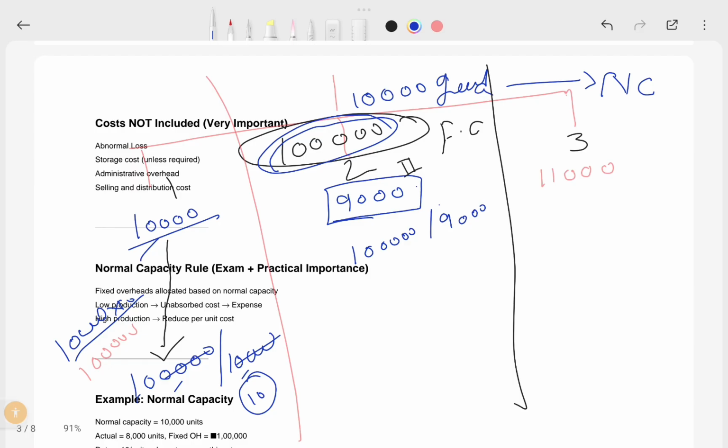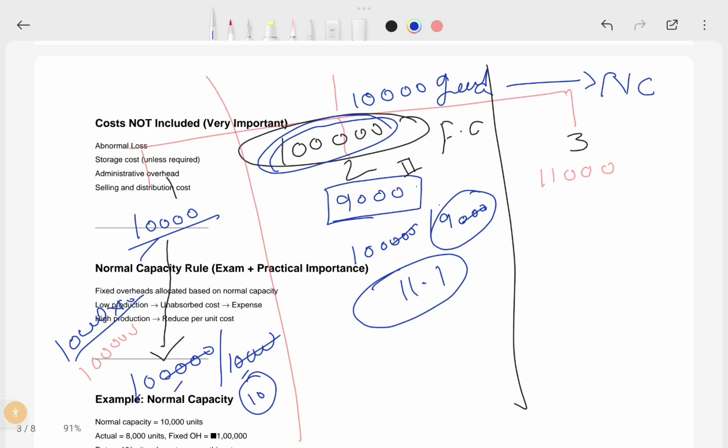So here, if you see the 9,000, your cost would be, one second, on the calculator, 11.11. But you can't increase cost in fixed cost, right?